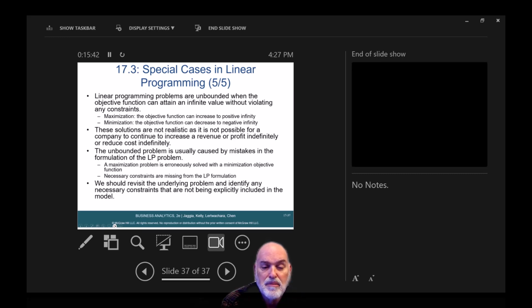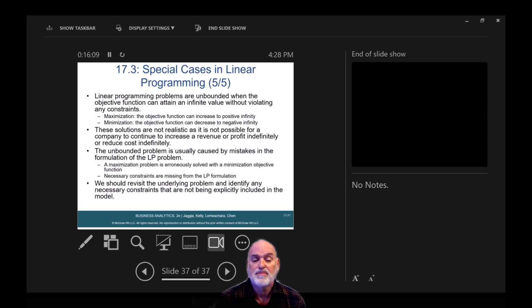Linear programming problems are unbounded when the objective function can attain an infinite value without violating any constraints. In maximization, the objective function can increase to positive infinity. In minimization, the objective function can decrease to negative infinity. These solutions are not realistic, as it is not possible for companies to continue to increase their revenue or profit indefinitely or reduce cost indefinitely.